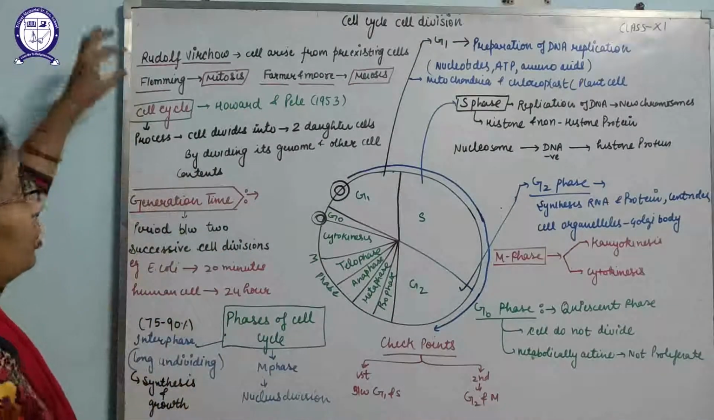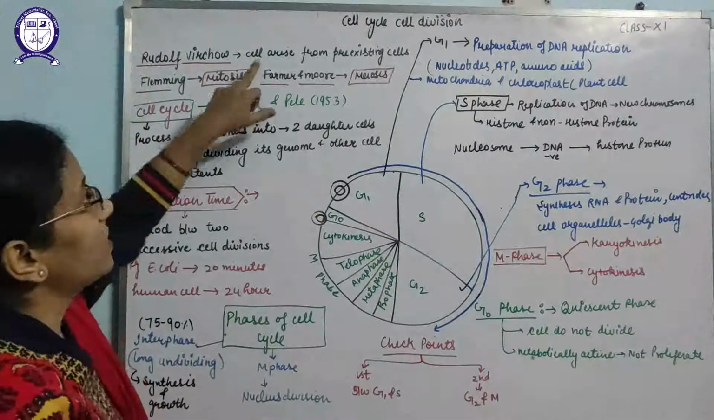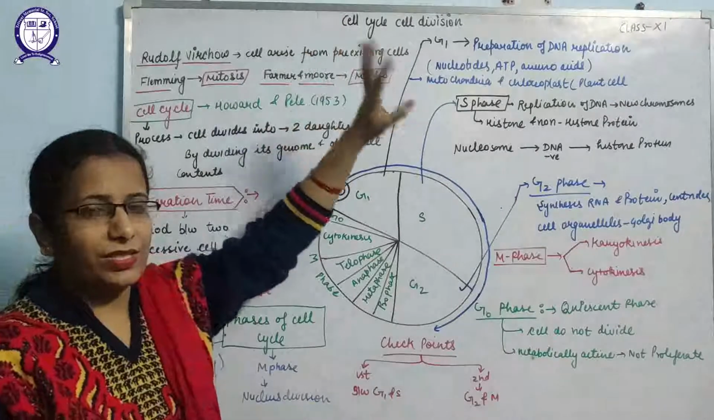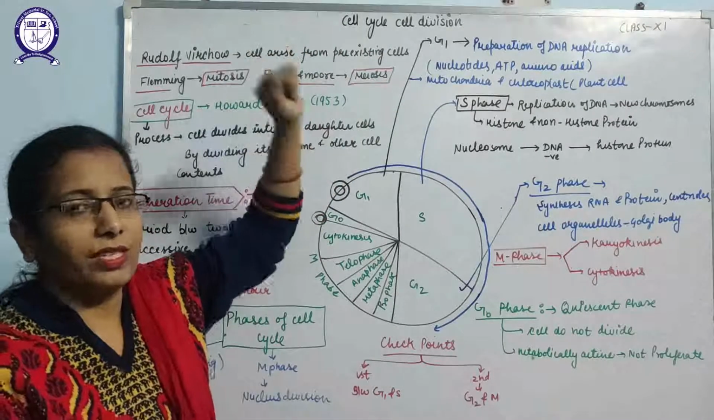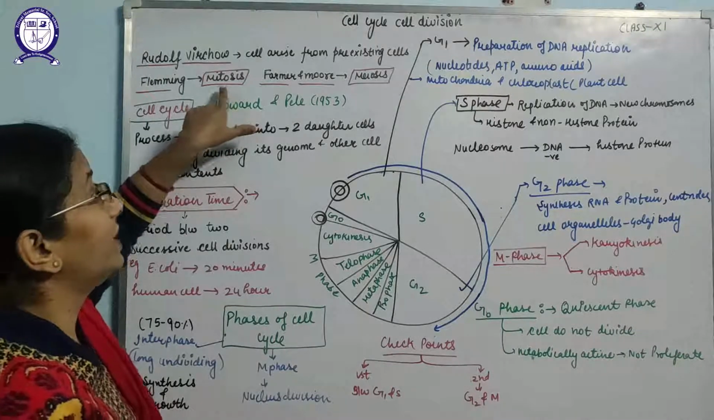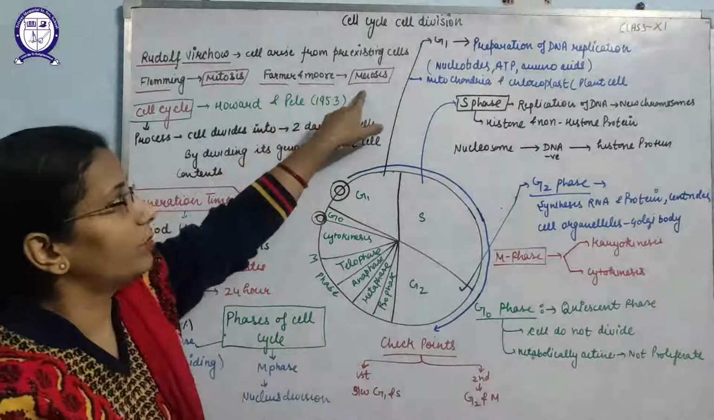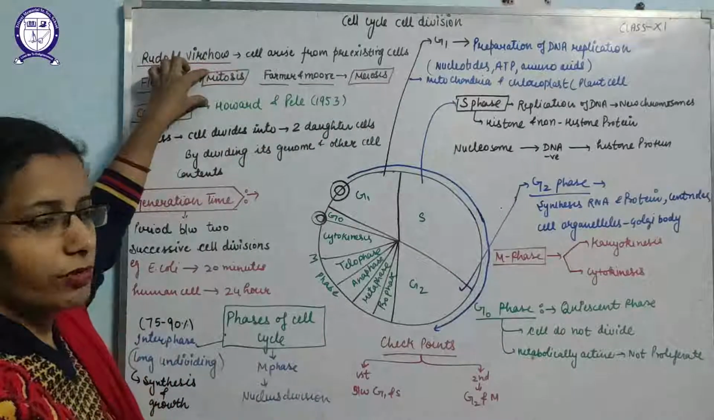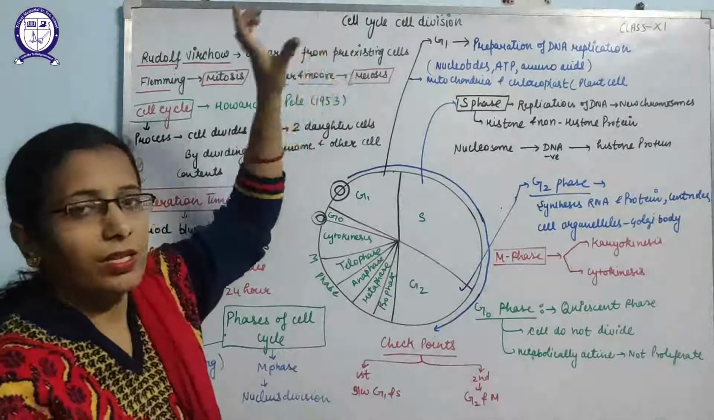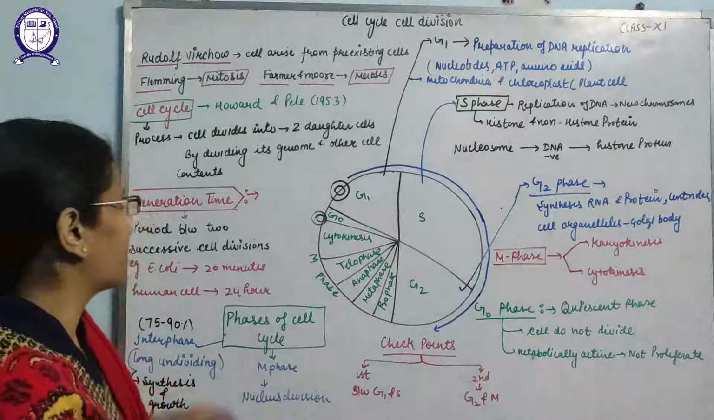Rudolf Virchow was the scientist who first stated that cells arise from pre-existing cells. We have studied this in the 9th class also. After that, Fleming gave the term mitosis, and Farmer and Moore gave the term meiosis. Mitosis is the equational division, and meiosis is the reductional division. We will discuss it in detail in the next classes.